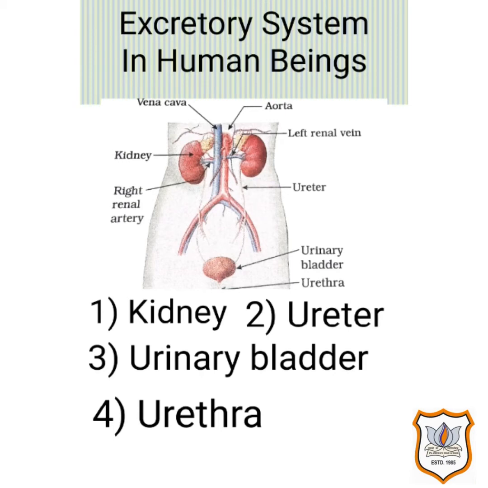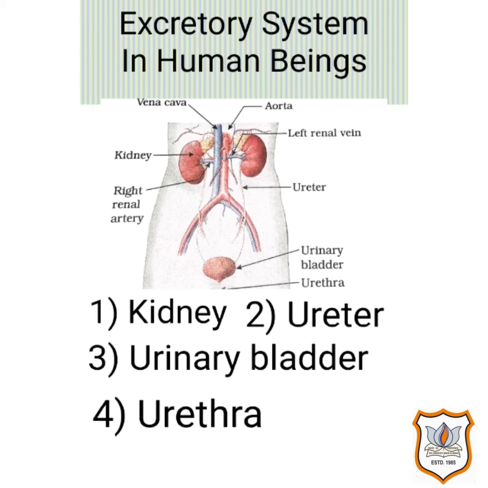The excretory system of human being includes a pair of kidneys, a pair of ureters, a urinary bladder and a urethra. Let us discuss all these organs one by one. The very first, kidney. In human being, a pair of kidneys are located in the abdomen, one on either side of the backbone. Urine is produced by filtering out nitrogenous waste products from the blood in the kidneys. So this is very important organ for excretory system.